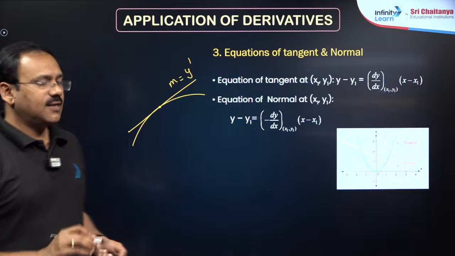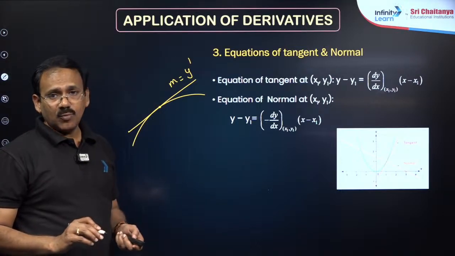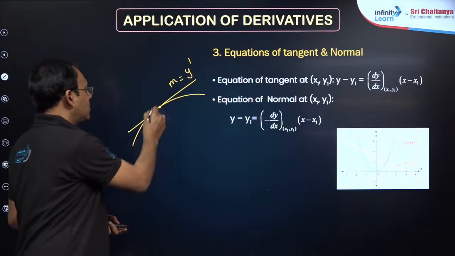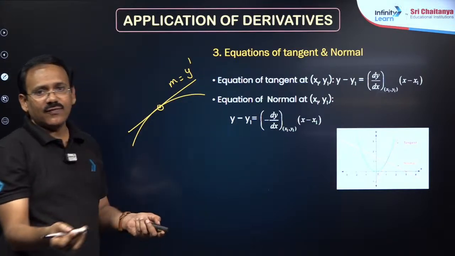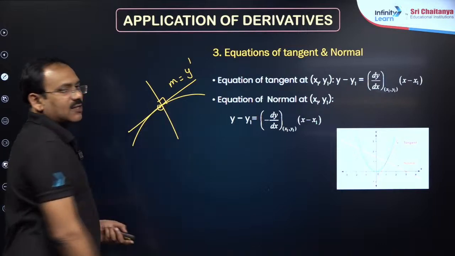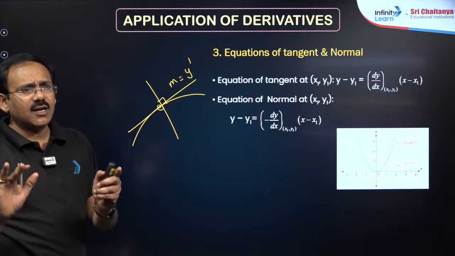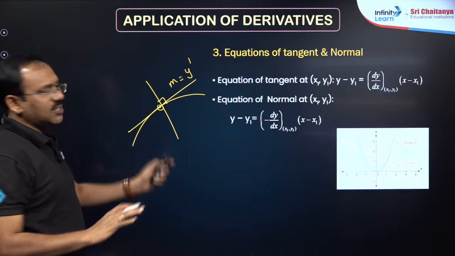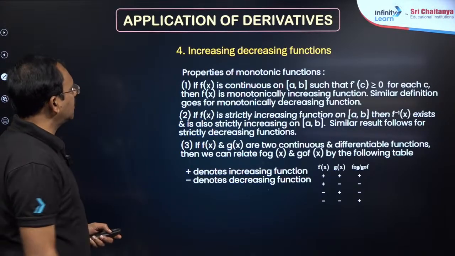So tangent slope is given by the derivative. Tangent equation means you know a point and a slope, so you can find the tangent equation, and normal means a line which is perpendicular to the tangent at the point. These points are enough, my dear friends, okay. Actually tangent and normal is also not there in the syllabus.